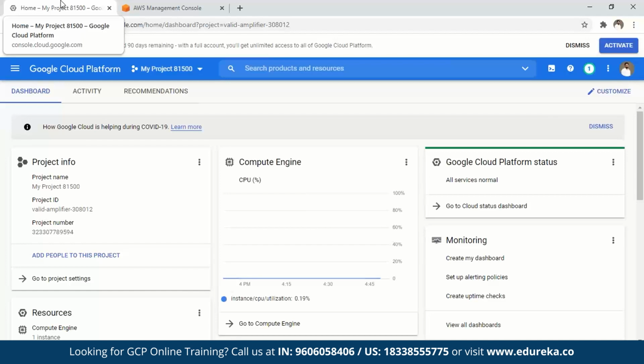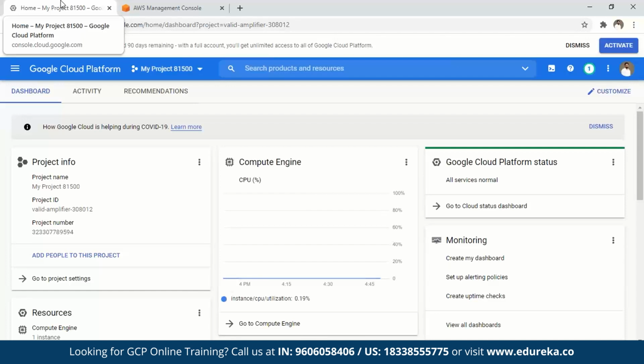So what you have to do is go to the Google Cloud Platform free tier and create an account. They'll ask for your credit card. That is for verification. In case you're using paid services, they'll charge you, but they give you a list of free services, so you can always use those free services. Once you give in your credit card details, they'll verify your account, and you'll have an account that is ready to use. So ensure you go ahead and create a free tier account for your usage.